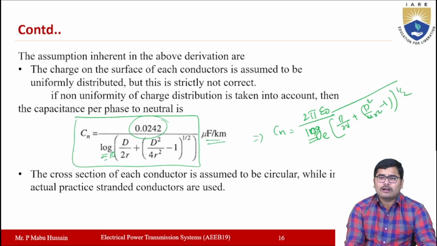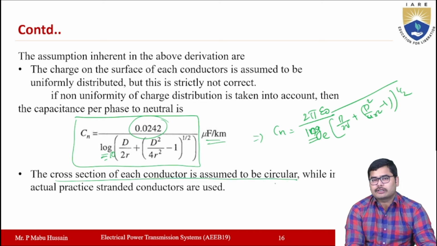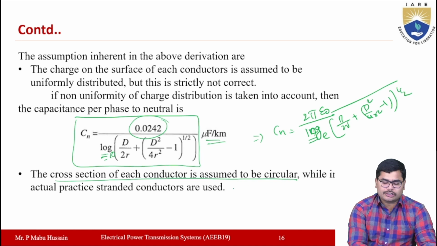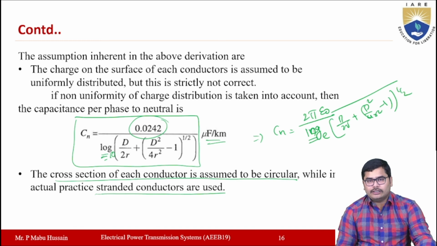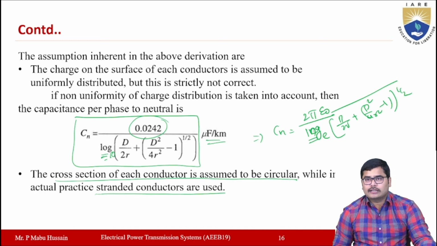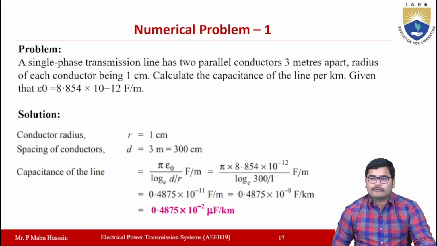Also we assume that the cross section of each conductor is circular, but that is not the case for a practical transmission line system. In a practical system we use stranded conductors, in which the conductors are not exactly circular, but the effect of that is neglected in general. So this is how you can determine the capacitance of a single phase two-wire line.